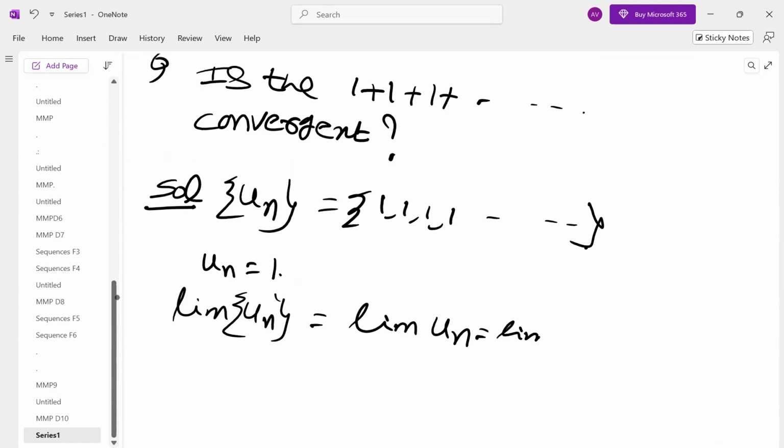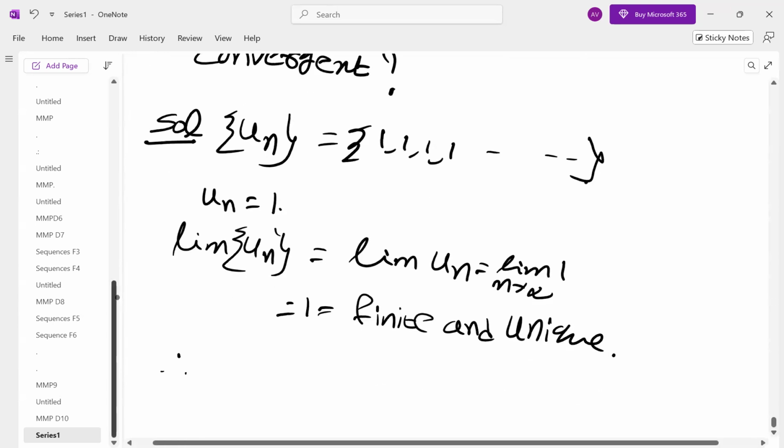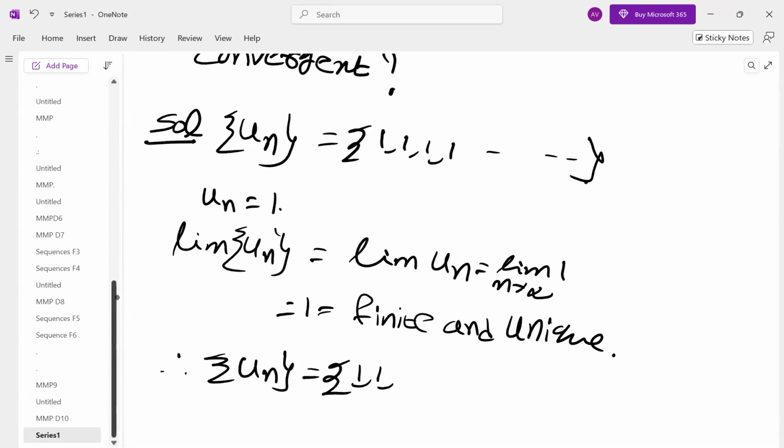It converges to that constant, which is finite and unique. Therefore, the sequence un converges. We are getting such questions in the exam. The sequence is convergent.